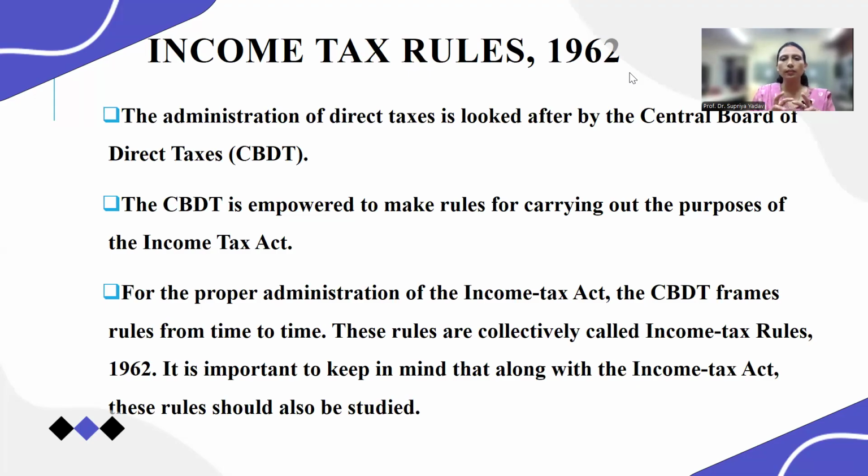So first we will discuss the Income Tax Rules 1962. Why was this introduced? In order to empower the CBDT. What is CBDT?